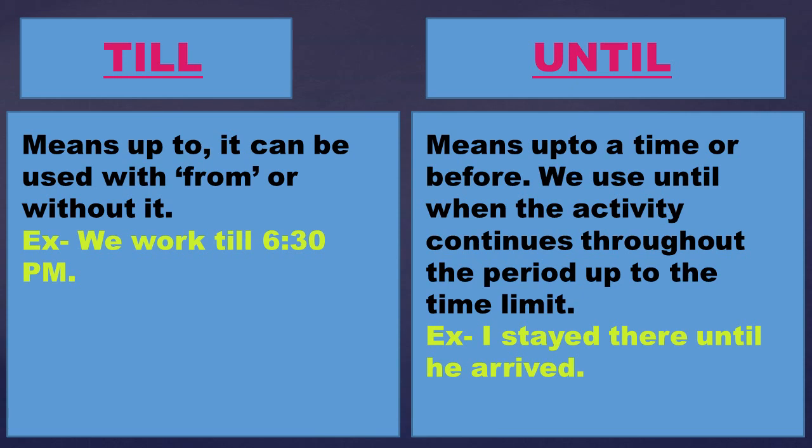Until means up to a time or before. That means it refers to that time or before, but till does not refer to before. We use until when the activity continues throughout the period up to the time limit. For example, I stayed there until he arrived. That means up to a time or before, but not after that. Right? So this is the difference between till and until.